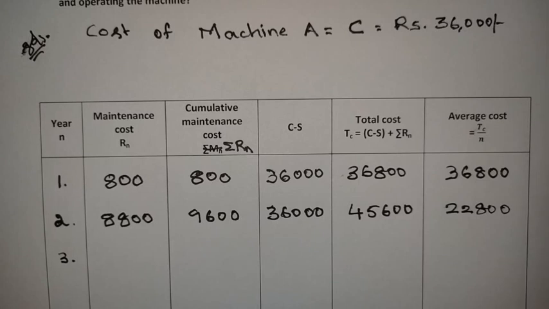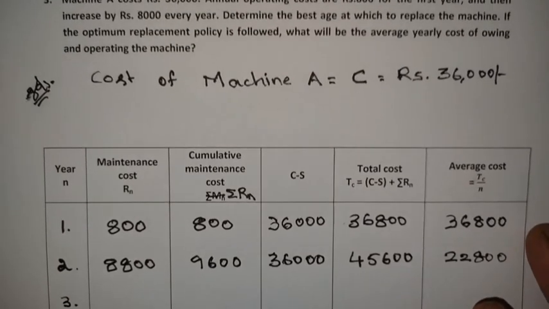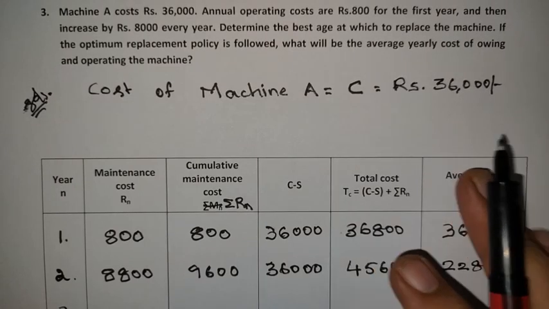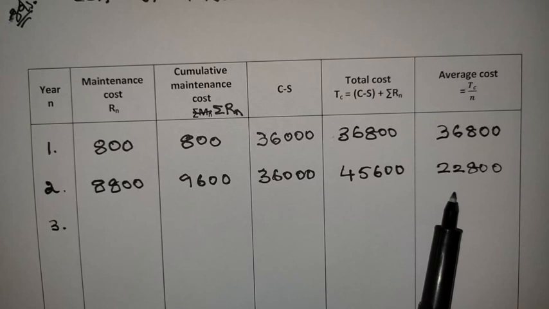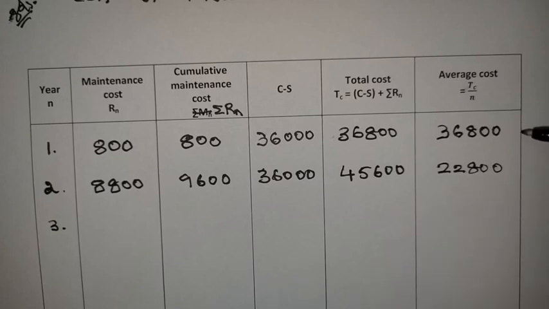Next, let us find the third year. Up to how many years do we need to find? That is the doubt you may get, as here the number of years is not mentioned. So we need to continue this process until, if you see the pattern of average cost, it goes on decreasing and again it will increase. At which year the average cost is increasing again, up to that level we need to find, right?